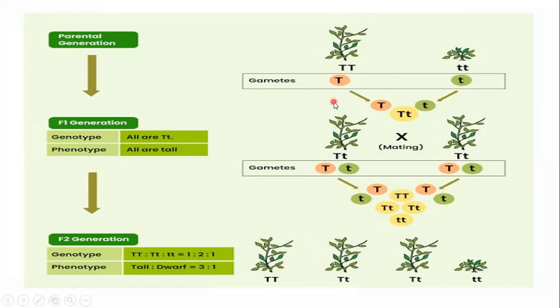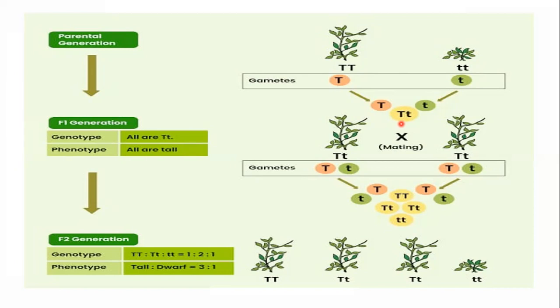So both of these parents will form the gametes, and these gametes unite with each other, forming the F1 offspring. So F1 offspring are present in heterozygous condition. The tall allele from one parent and dwarf allele from the other parent combine with each other, forming the F1 offspring. So all F1 offspring are heterozygous.